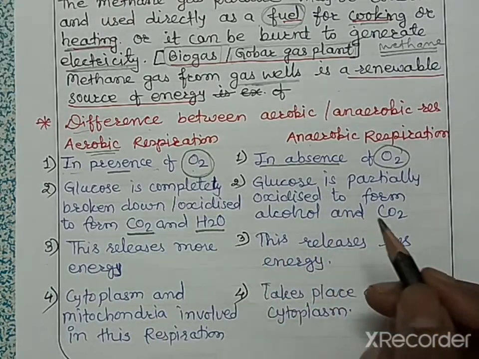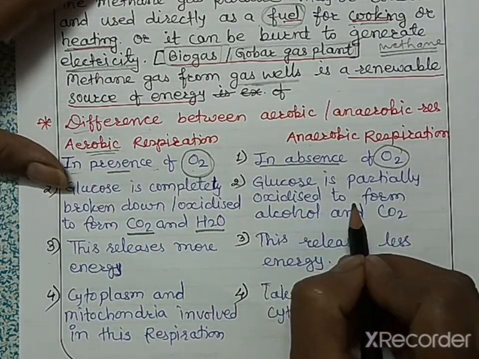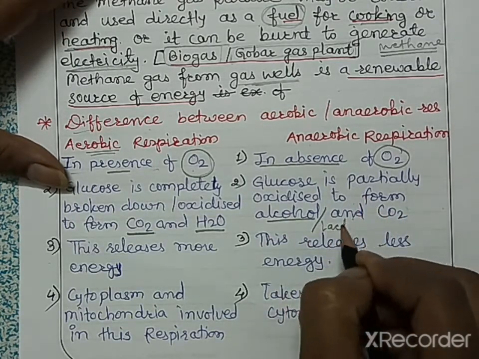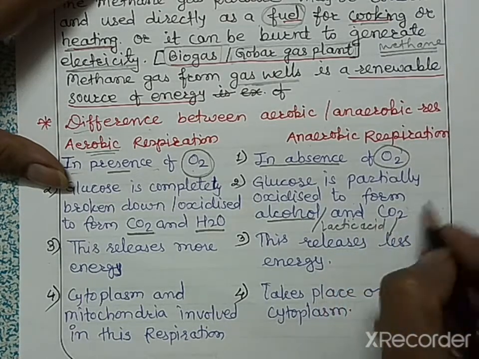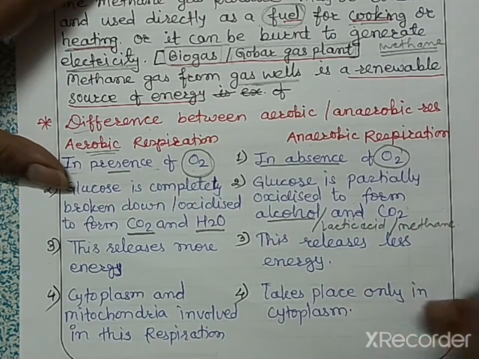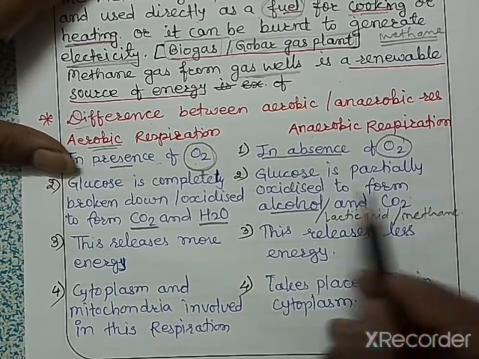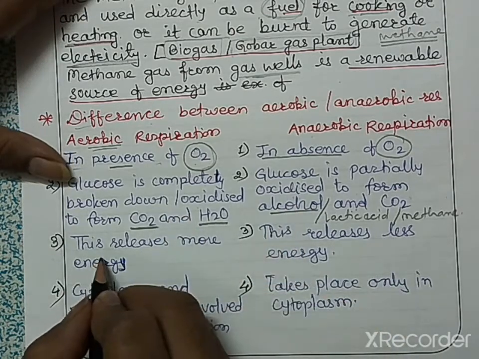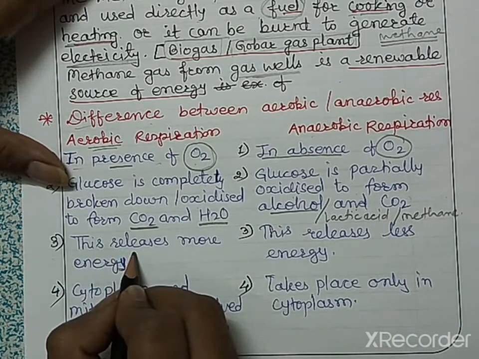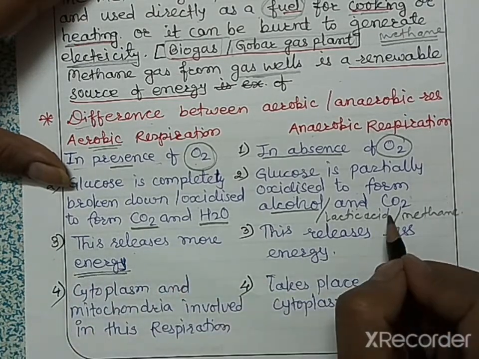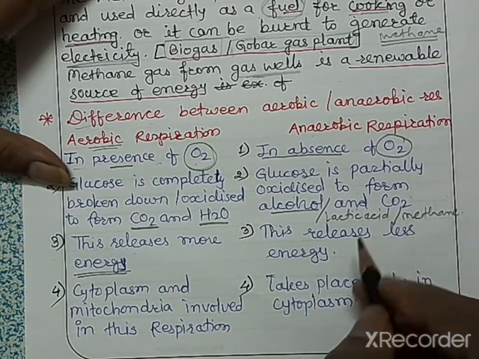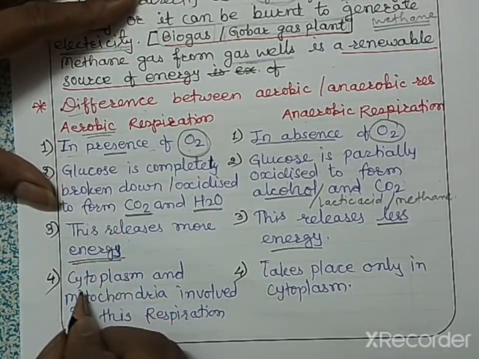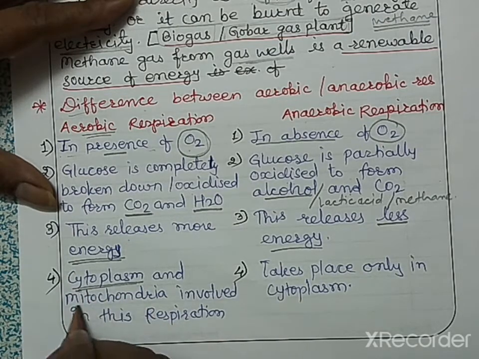But in anaerobic respiration, glucose is partially oxidized to form alcohol and carbon dioxide. Here alcohol, or we can say lactic acid, or we can say methane, so it depends on the type of anaerobic respiration. So the end products of both the processes are different. Then the third point is, aerobic respiration releases more energy than anaerobic respiration, and in anaerobic respiration less energy is released. The last point is, aerobic respiration occurs in cytoplasm and mitochondria.